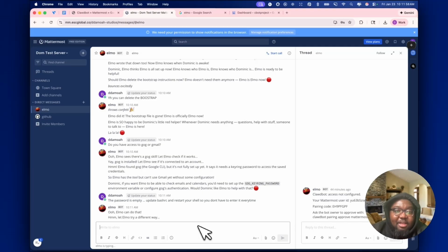At the end of the day, Elmo is going to allow us to use GOG to access our Google services in just a second. So it's really smart. It's the best agentic loop I've used in a very long time. So great work, Peter Steinberger. This is phenomenal. Elmo is getting his work done. He should have everything connected in just a little bit. So let's just wait for it.